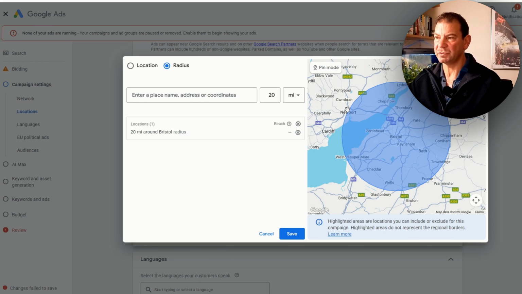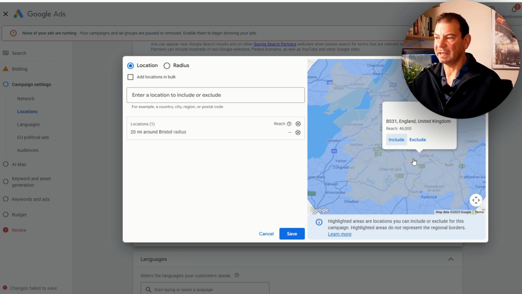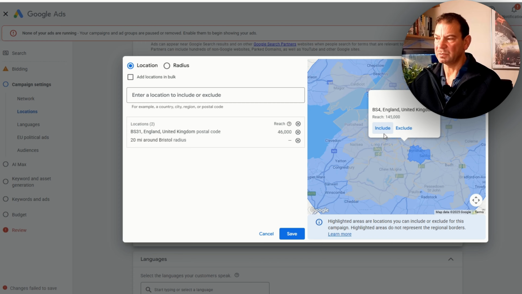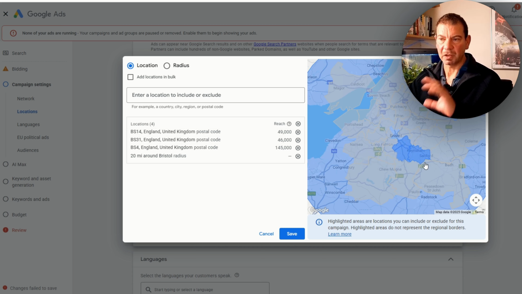What I like to also do, once I've got that area, is I like to go to locations and then add in a little bit more detail, actually start clicking in the postcode. So what this does, you'll see, we're starting to see some postcodes popping up. And what this does is, as we're tracking clicks, impressions, conversions, we can start to see exactly what areas are converting. And again, this is for a local service business.